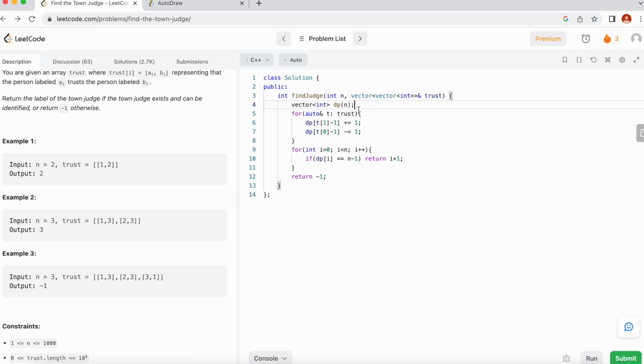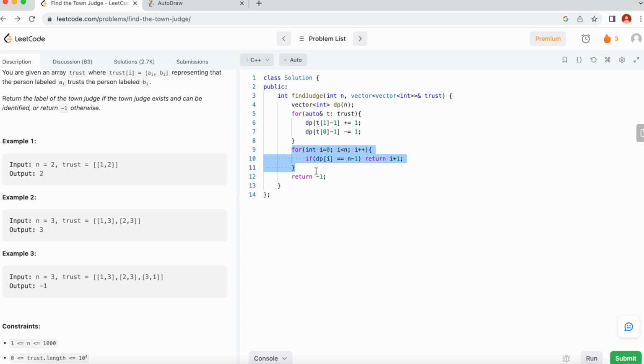We'll add 1 there because this person is being trusted by someone, and for the other person, because he is trusting someone, the chance of him being a judge is completely 0, so we subtract 1 there.